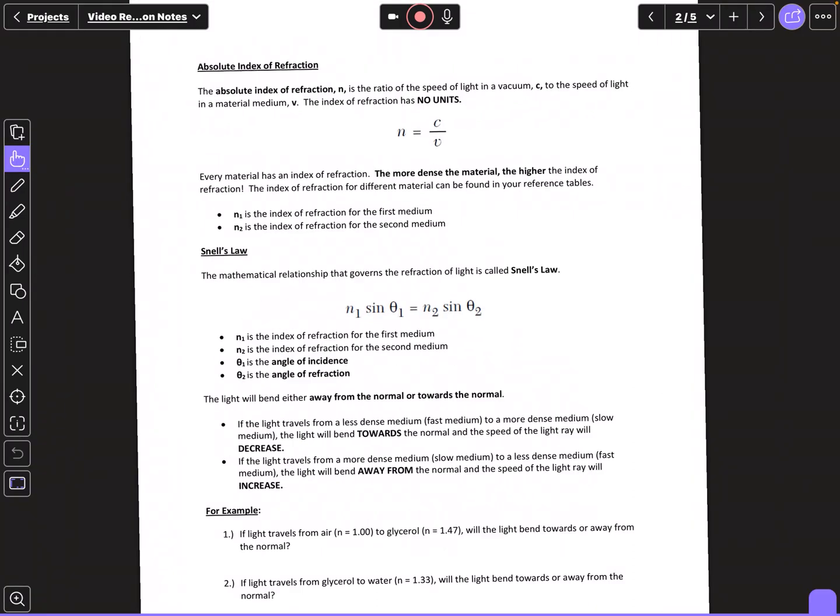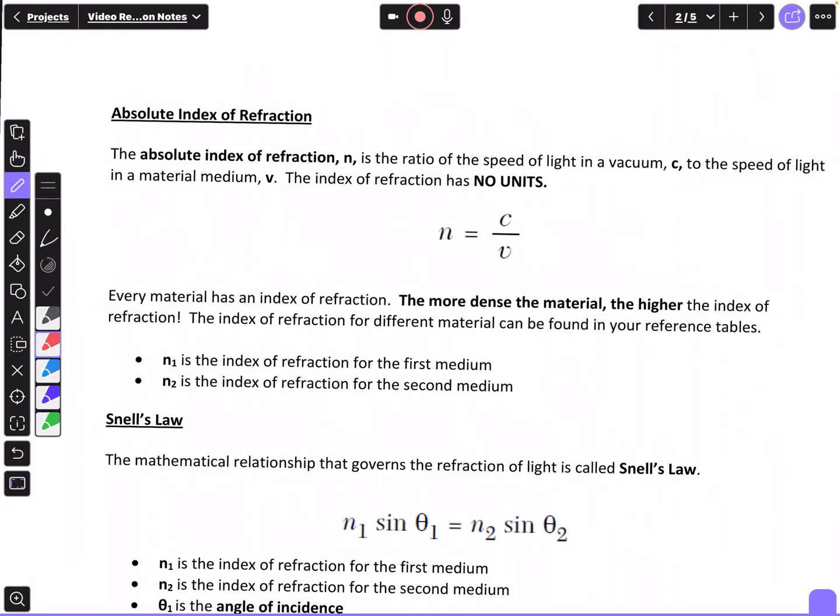Now this is actually called the absolute index of refraction. Usually you'll hear me just talk about the index of refraction, so I'll leave out the absolute. That's the ratio of the speed of light in a vacuum, and the symbol for the speed of light is C, to the speed of light in the material medium. That's how fast it's moving in whatever medium it's traveling in. And like I said, it has no units. The equation for the N values, the index of refraction, is N equals C over V, where V is the speed of light in whatever material it's traveling in.